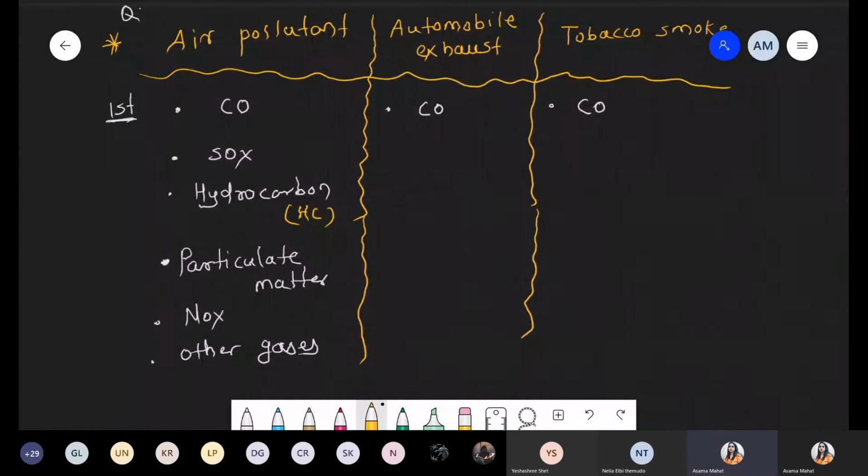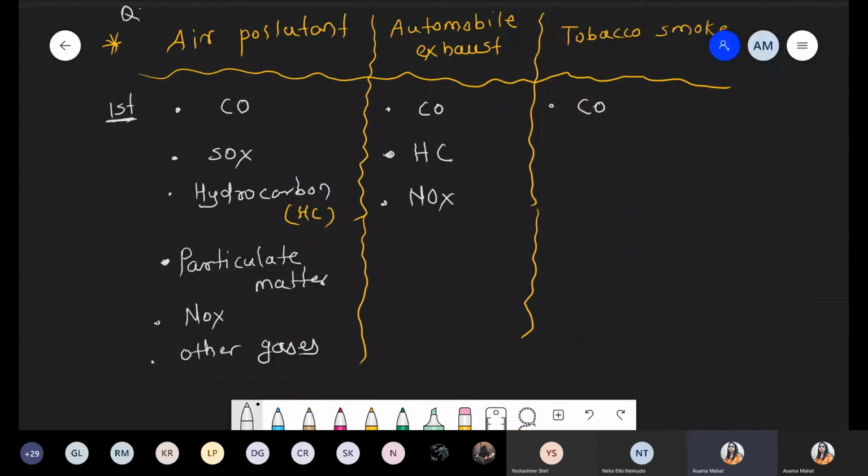Now, second point: through the automobile, we just discussed one component, that is carbon monoxide, can be released. Second one, HC, that is hydrocarbon, can be released. Third one, nitrogen oxide can be released. So these are the few examples of what is released through the automobile.